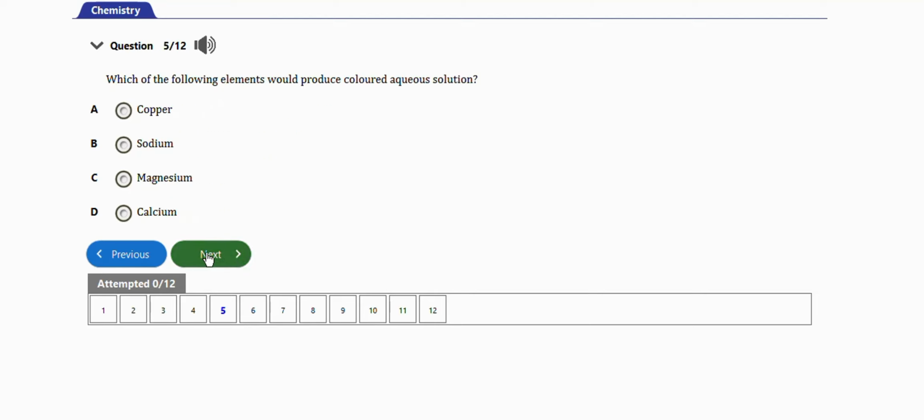Next question will be this. It says, which of the following elements would produce a colored aqueous solution? We have copper, sodium, magnesium, calcium. So it will be copper. Okay. So copper will produce a colored aqueous solution.